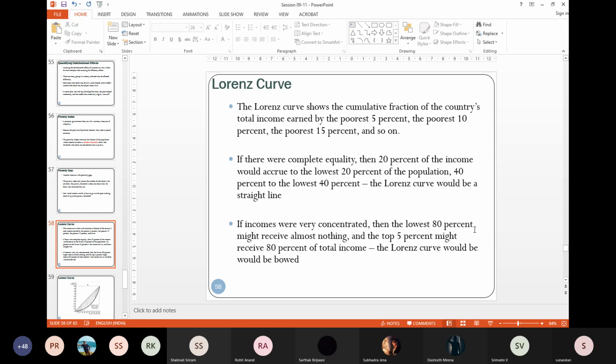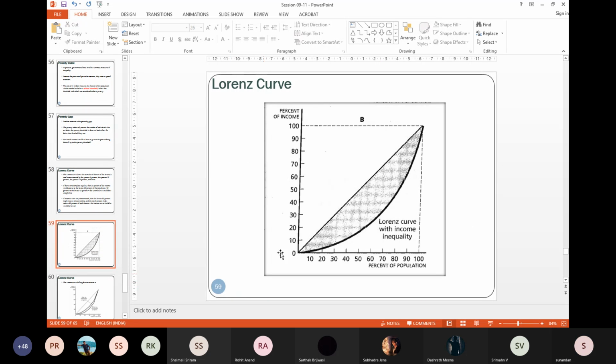Then inequality will be really, really high. Now, let's look at this picture. Had there been no inequality, you would have this straight line, 45-degree line, right? Vertical axis, you have percent of income of the country and percent of population. So if 10% of population earns 10% of income, you're on that 45-degree line. So if we have complete equality, you have this straight line.